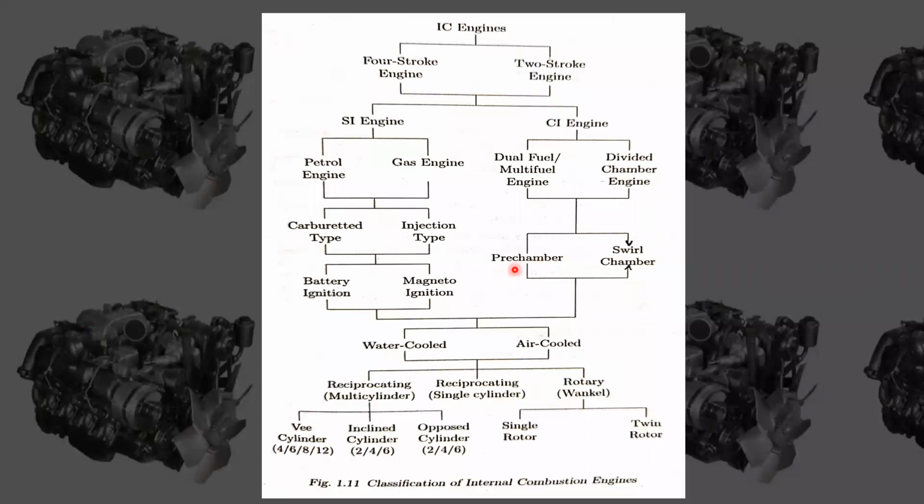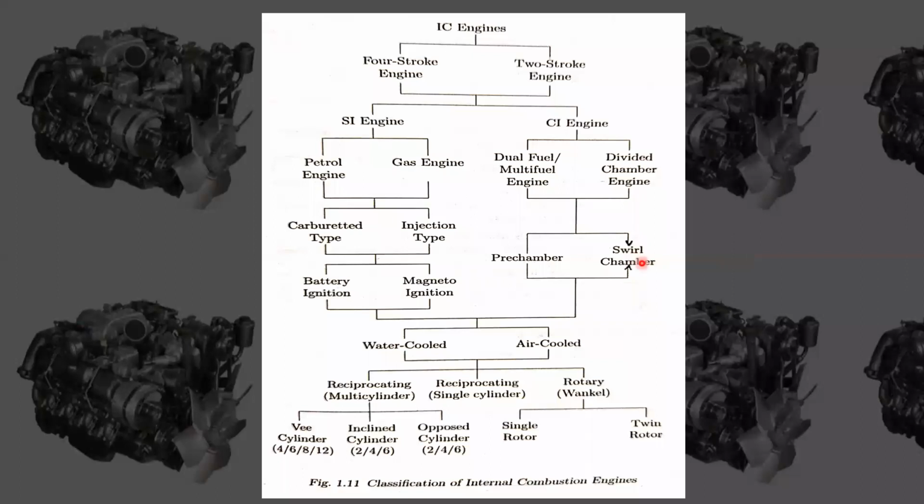In the pre-chamber, the fuel already is going to be in turbulence. There will be a pre-chamber, and within that pre-chamber a turbulence is created. If there is more turbulence, the efficiency or work output is going to be high, so we have to provide turbulence within the CI engine.